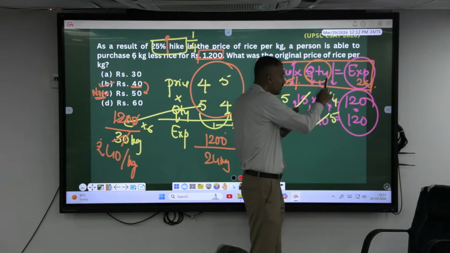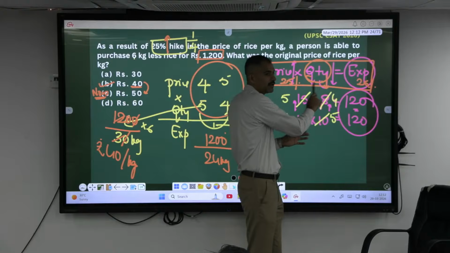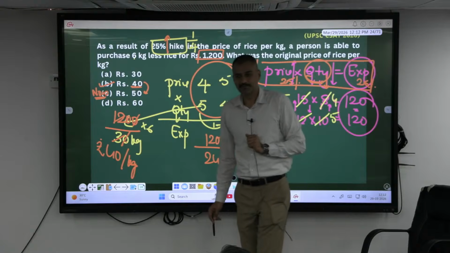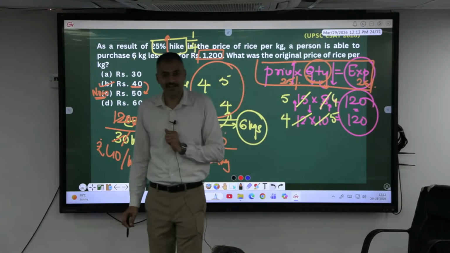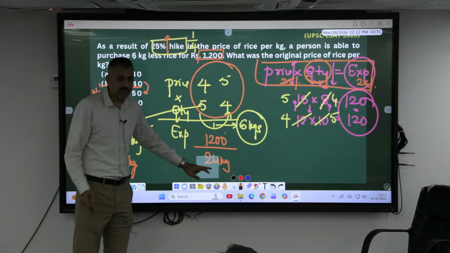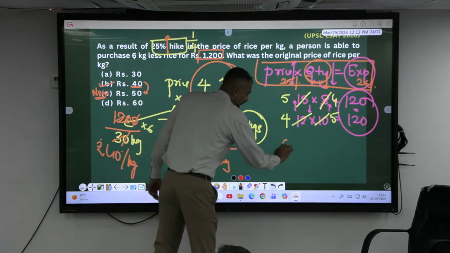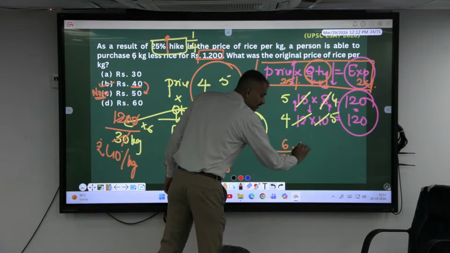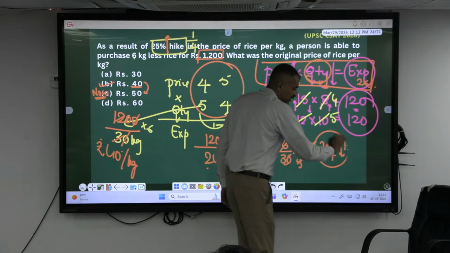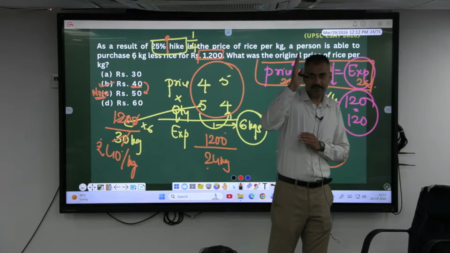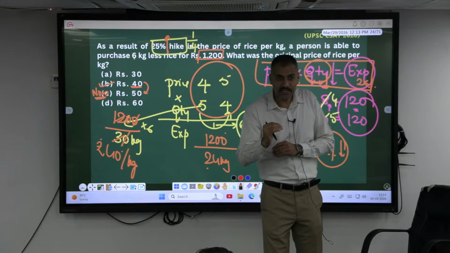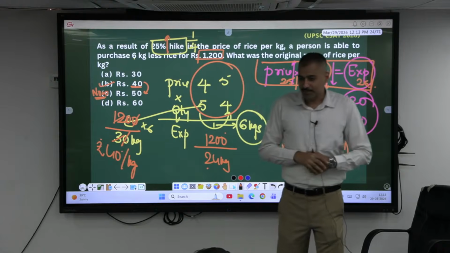Hence, to compensate this price hike, you bought less quantity. What percent less are you buying now? Earlier you were buying 30 kgs, now you are buying 24. You reduced by 6 kg, out of 30. So this is a 20% reduction. So if the price is increased by 25%, your quantity bought has to reduce by what percent so that you can manage the budget?